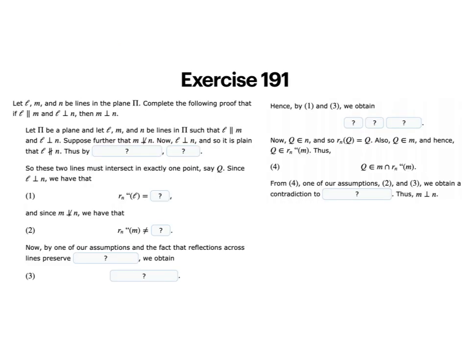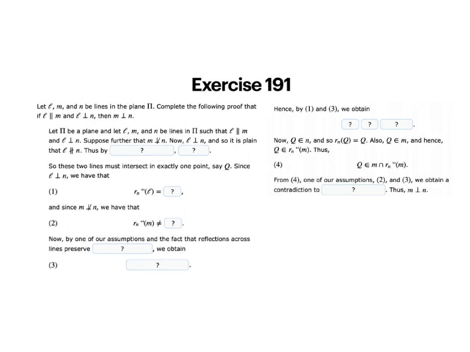Now I'd like you to try exercise 191. It says let L, M, and N be lines in the plane pi. Complete the following proof that if L is parallel to M and L is perpendicular to N, then M is perpendicular to N. Press pause when you're ready for the answer again. Press play.